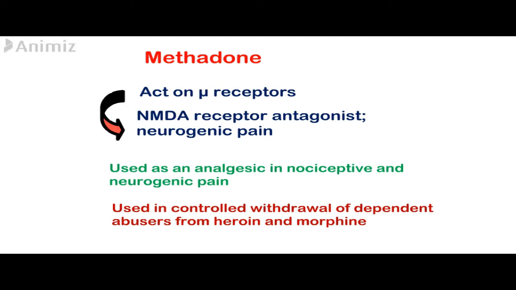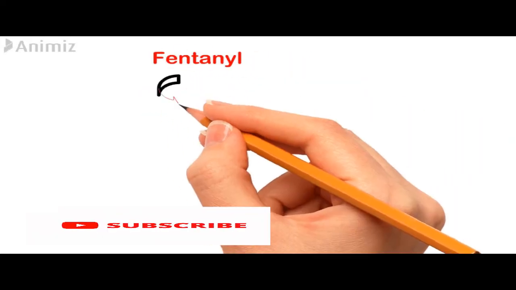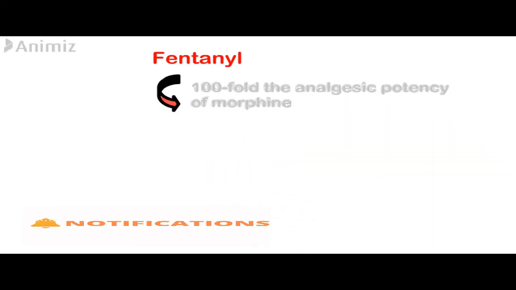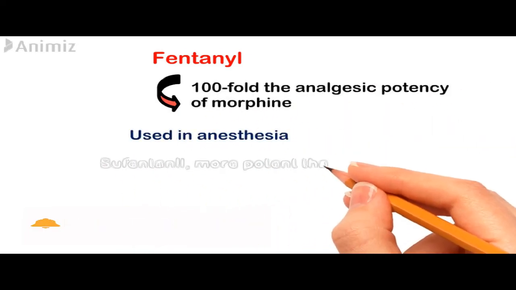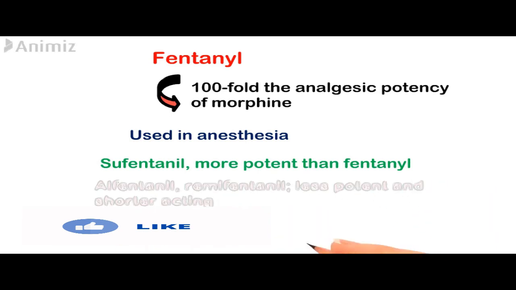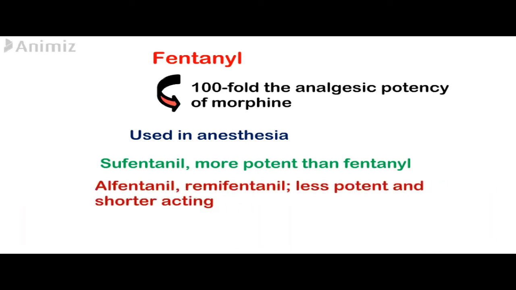Fentanyl is chemically related to meperidine, and it has 100-fold the analgesic potency of morphine, and that's why it is used mainly for anesthesia. And it is usually administered IV, or epidural, or intrathecally. Also, it has an oral transmucosal preparation, which is mainly used for treatment of cancer patients with breakthrough pain or who are tolerant to opioids. While the other drugs, which are alfentanil and remifentanil, are less potent and shorter-acting than fentanyl.